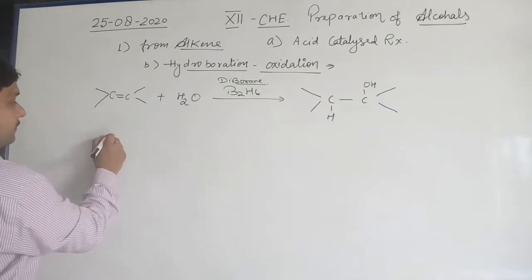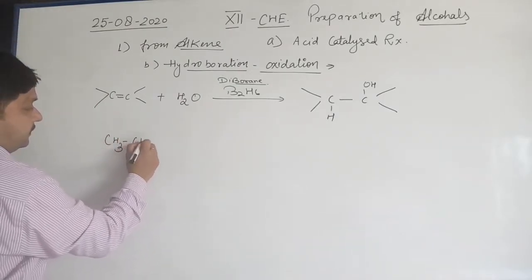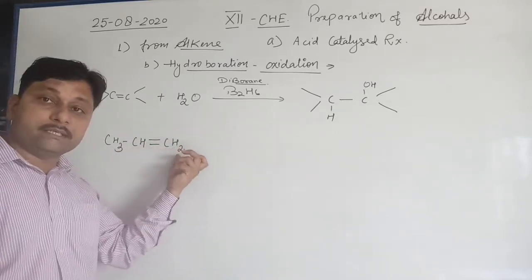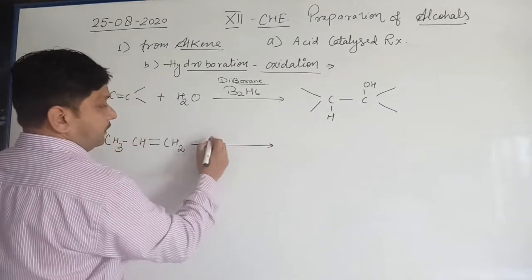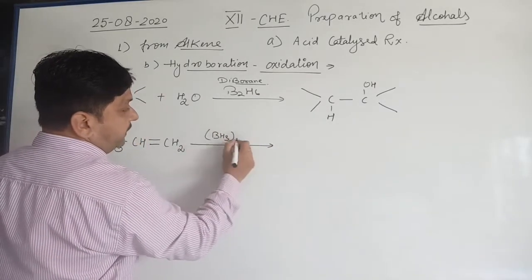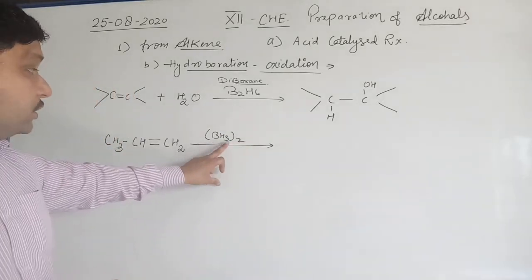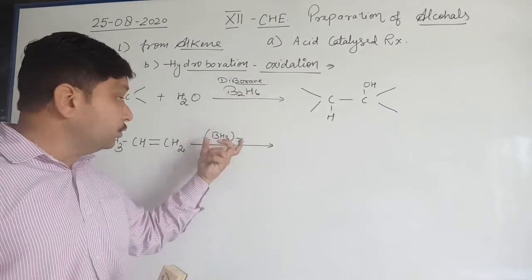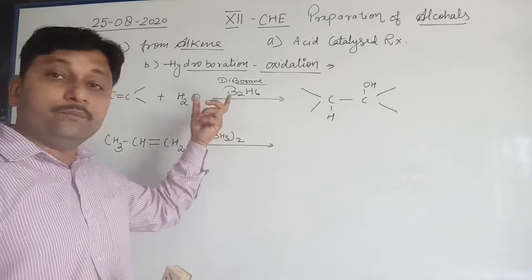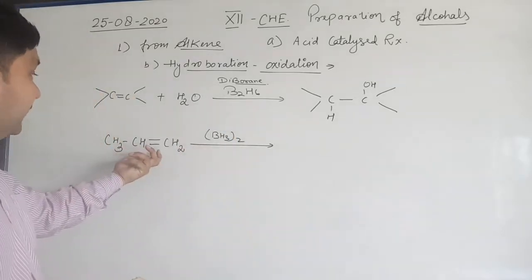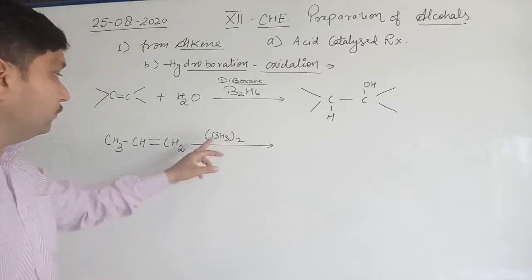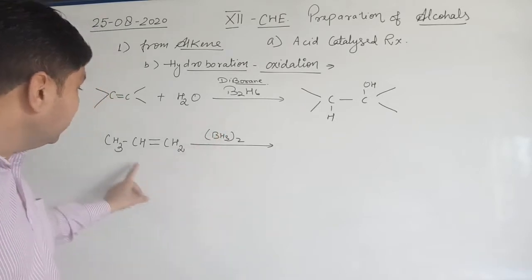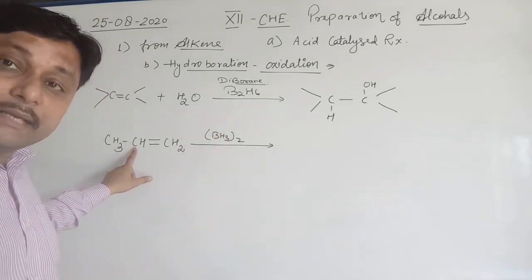If we take propene, CH3-CH=CH2, now we write here (BH3)2. It is a dimer of diborane, that is, BH3 is the monomer of B2H6. So on alkene BH3 will attack. One of the hydrogen atoms of the boron will be added on that carbon atom where the number of hydrogens is less.